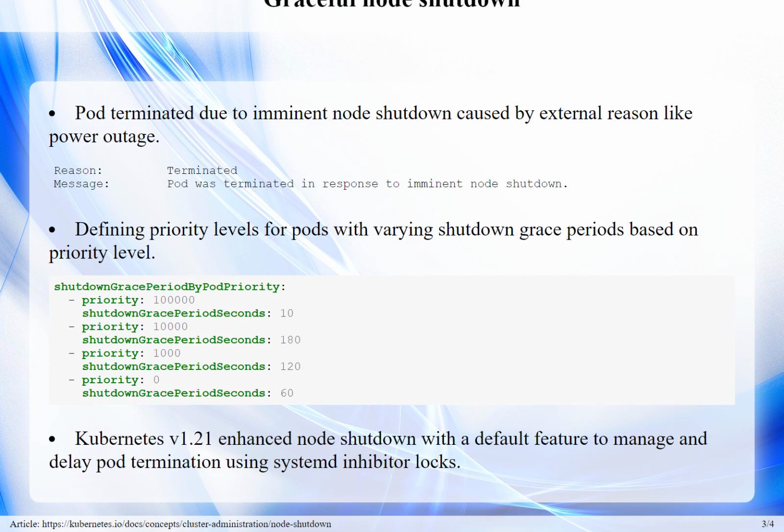Part 1. Feature Introduction. Kubernetes introduced a feature in version 1.21, enabled by default, to manage pod termination during node shutdown. The kubelet ensures a proper termination process and does not allow new pods during shutdown. Systemd inhibitor locks are used to delay node shutdown, enabling graceful node shutdown controlled by specific feature gates.